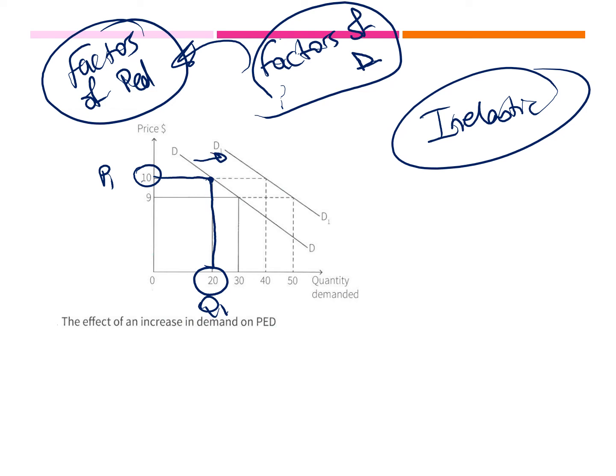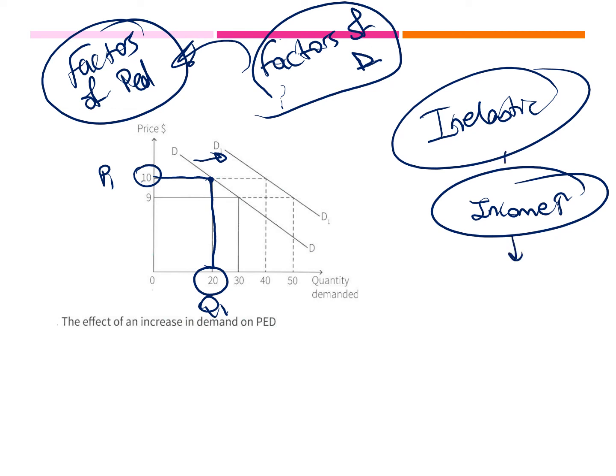Demand will increase, for example, because income increases. Logically speaking, when I have more money, wouldn't you buy more of the product? So as we said, as long as you keep on buying the product, you would say that the demand would be inelastic. I want to prove that from the graph and from the calculation.